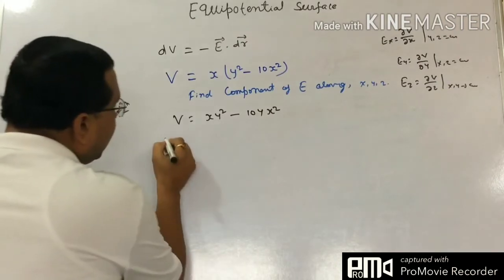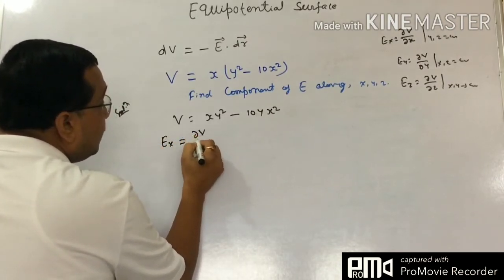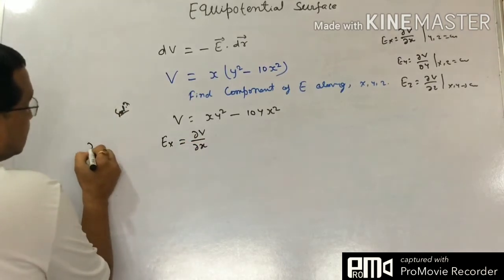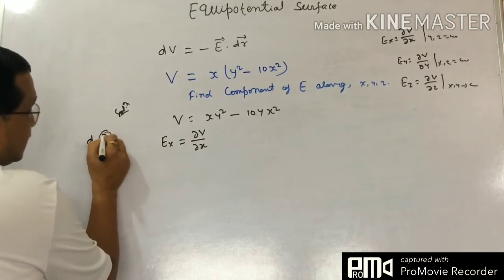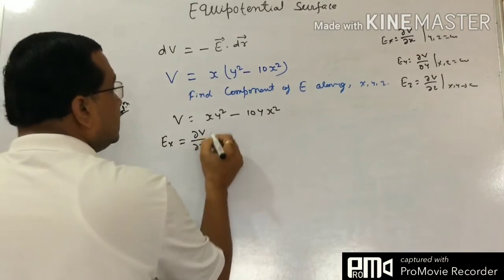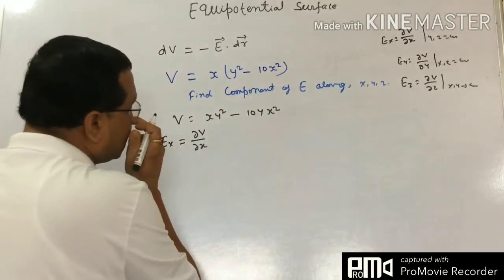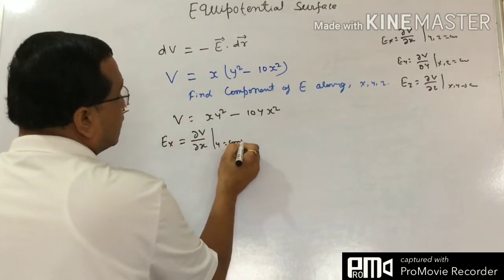So now Ex equals del V by del x. When we replace d by del, it means the rest are going to be constant. Here z is not there, but y is there, so y has to be constant. So del V by del x, when y is constant.